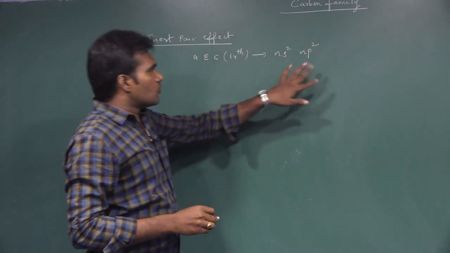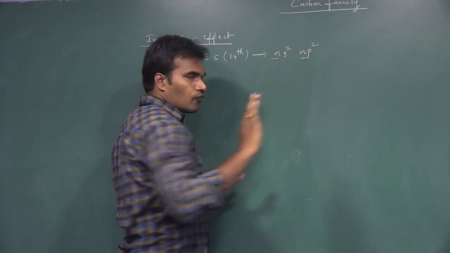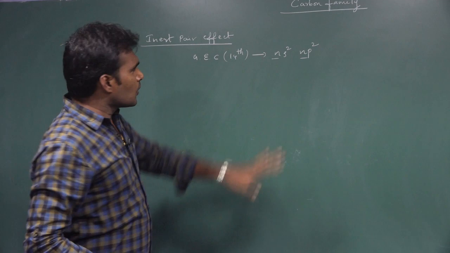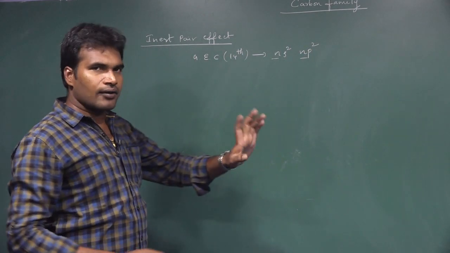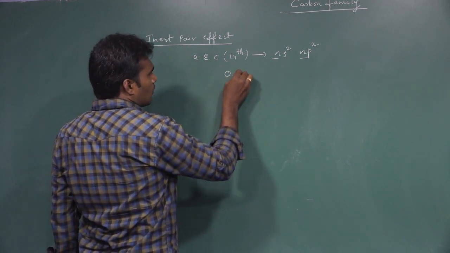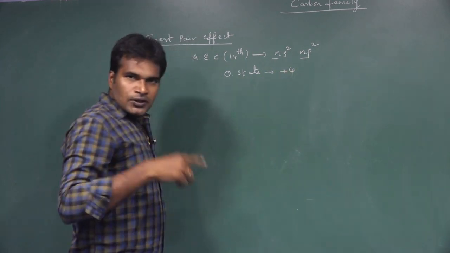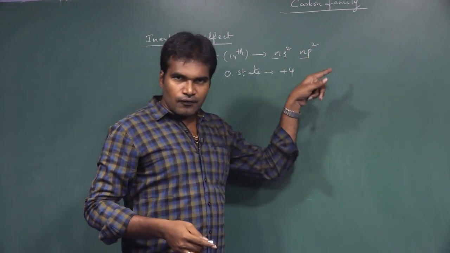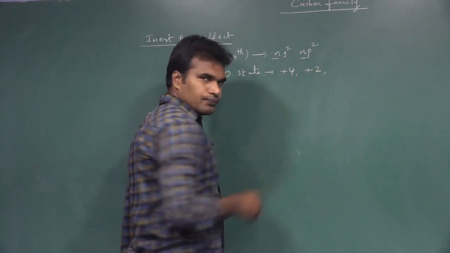Total how many valency shell electrons? 2 + 2, 4 valency electrons are there. If all 4 electrons are lost, then their oxidation state is +4. If only 2 electrons among the 4 are participated, they can show +2.